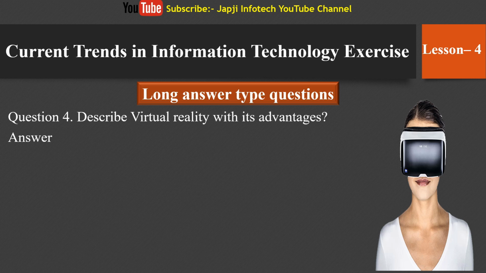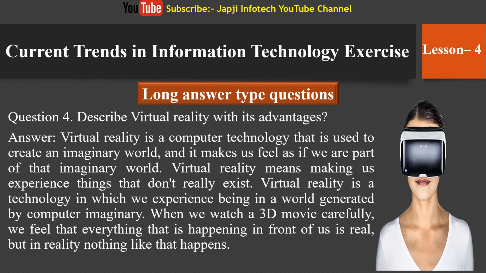So our fourth question is, describe virtual reality with its advantages. Virtual reality is a computer technology that is used to create an imaginary world, and it makes us feel as if we are part of that imaginary world. Virtual reality means making us experience things that don't really exist. It is a technology in which we experience being in a world generated by computer imagery. When we watch a 3D movie carefully, we feel that everything happening in front of us is real, but in reality nothing like that happens.